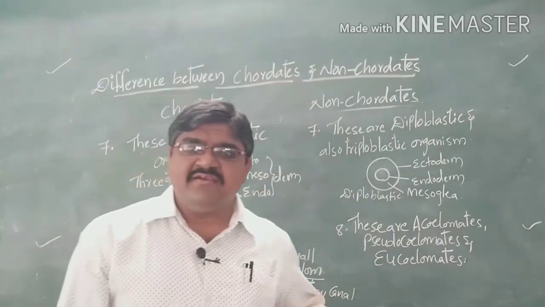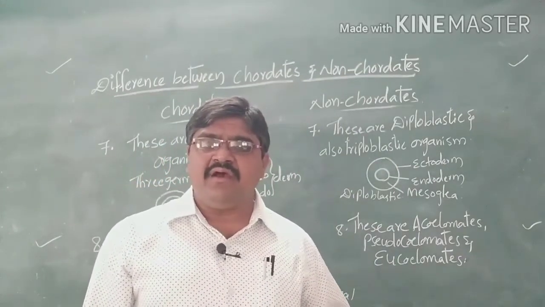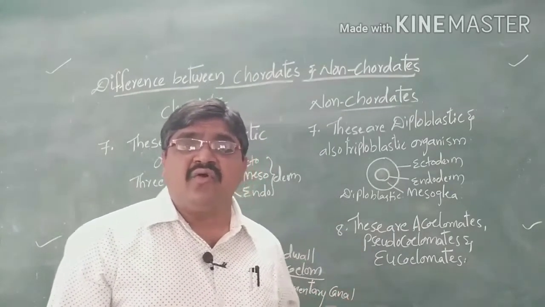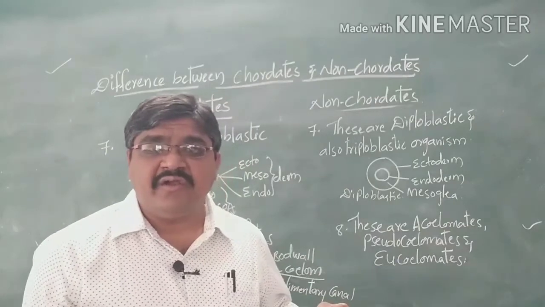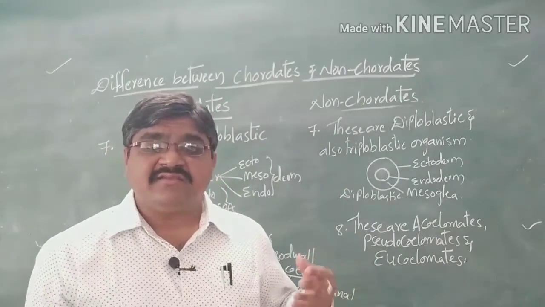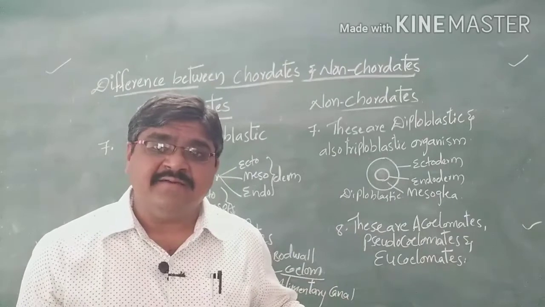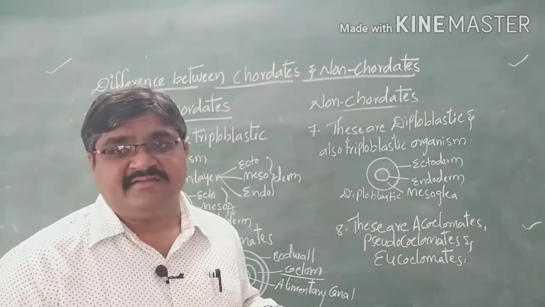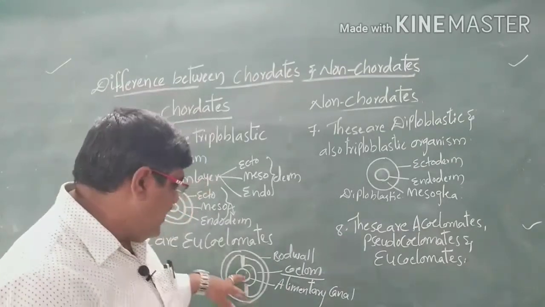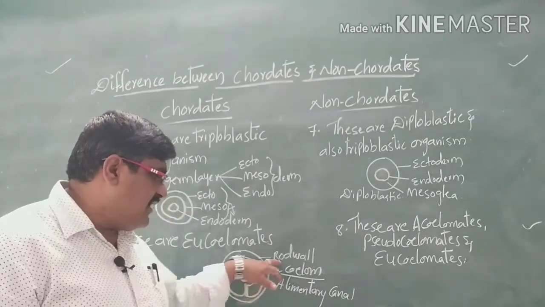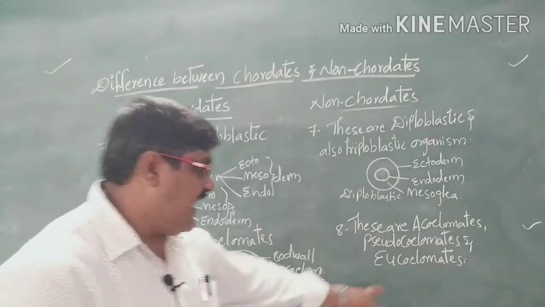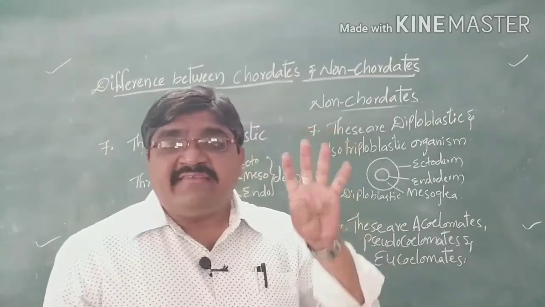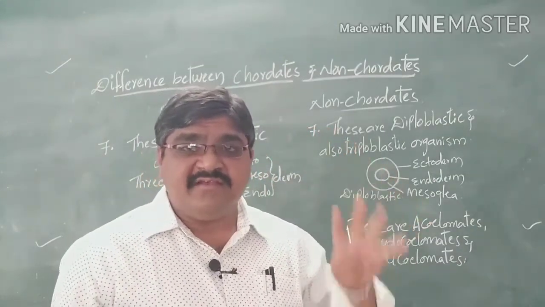Acoelomates means the coelom, the body cavity, is completely absent between the body wall and the alimentary canal. Pseudocoelomates look like they have a cavity, but it is not surrounded by coelomic epithelial cells, so we call them pseudocoelomates. In eucoelomates, a true cavity is present between the body wall and the alimentary canal.